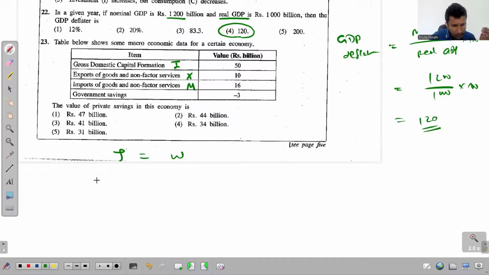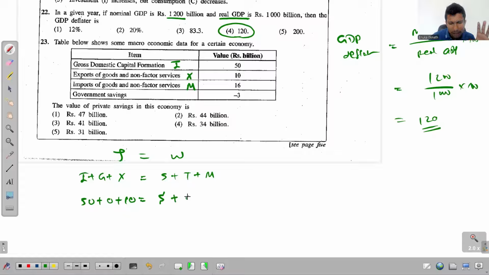What are the injections? Investments, government purchases and exports must be equal to savings, taxes and imports. For investments we get 50, and we don't have any value for government purchases. Exports is 10. So this must be equal to savings plus taxes plus imports. We will first find the total savings.